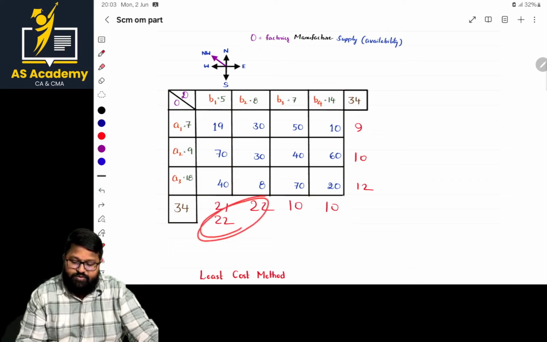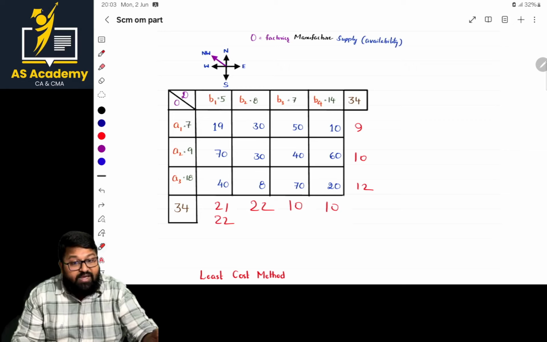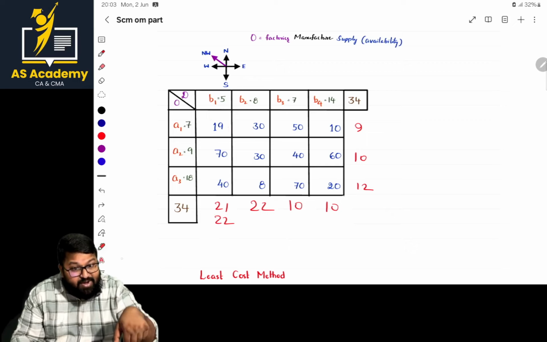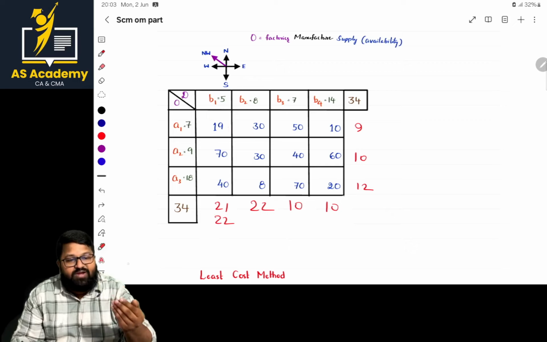Now what should I do, sir? Go with that penalty where there is the least cost. If I go with this penalty, the least cost is 8. Super. Okay, what about this one, ma'am? In this, the least cost is 19. Of the least costs, which is least? 8 is the least. Go with that least number.